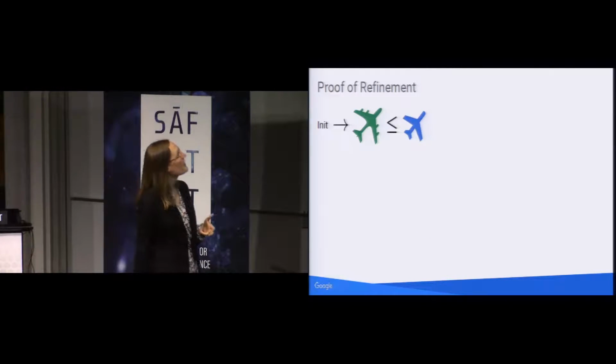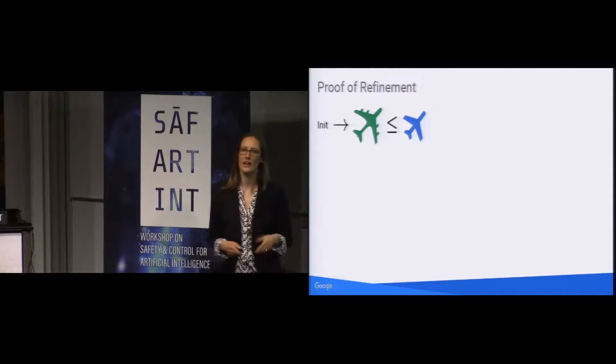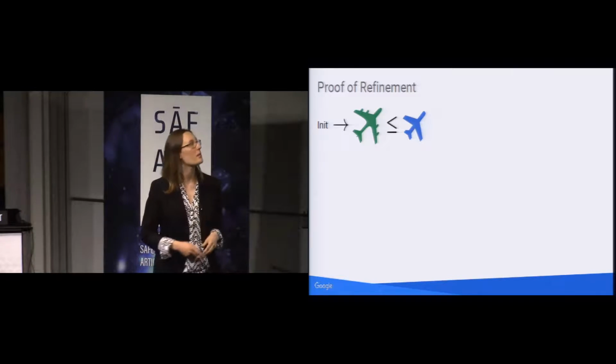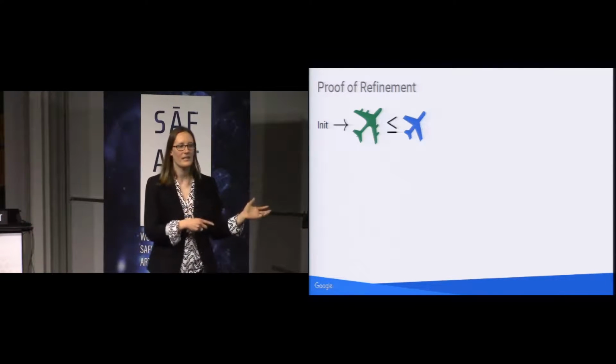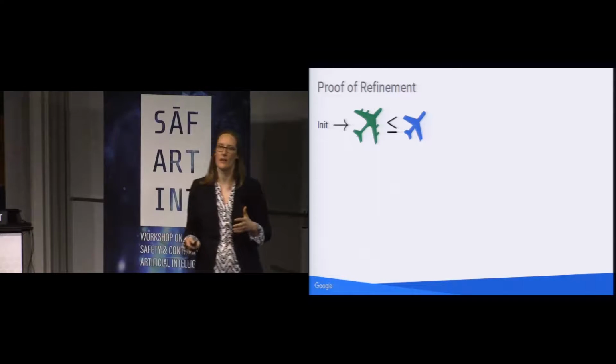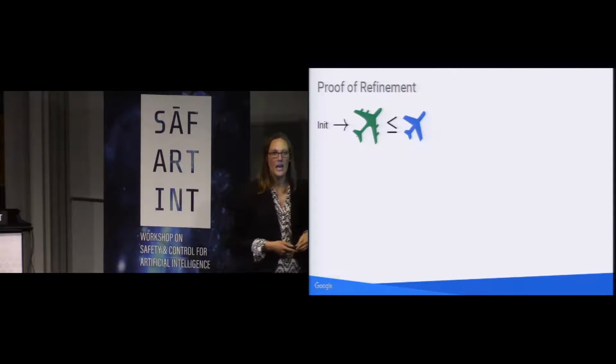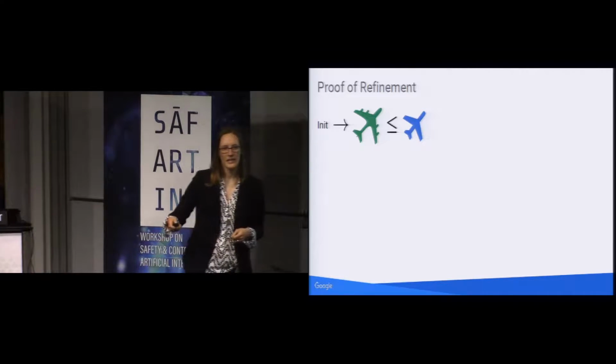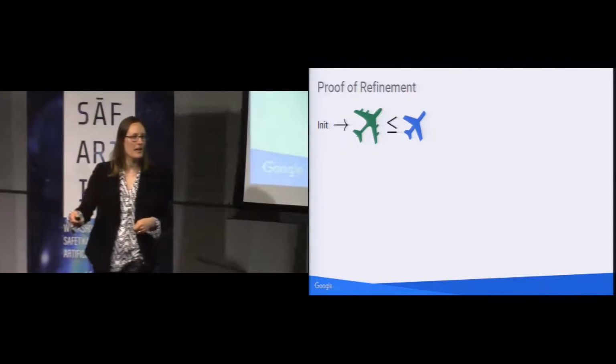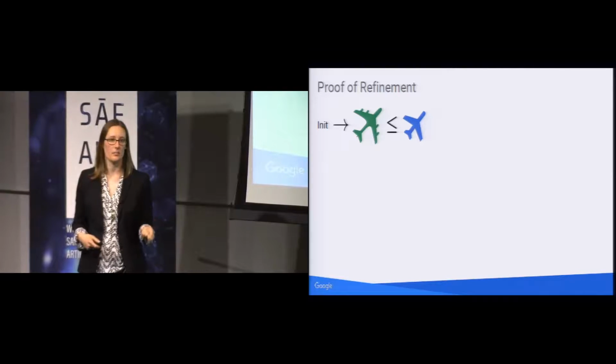The next property that I want to talk to you about is sort of a new one, and this is the idea of refinement. So does one system refine another? Essentially, what this is helping us reason about is, when I make a new system, is it at least as safe as the system that I had previously deployed?